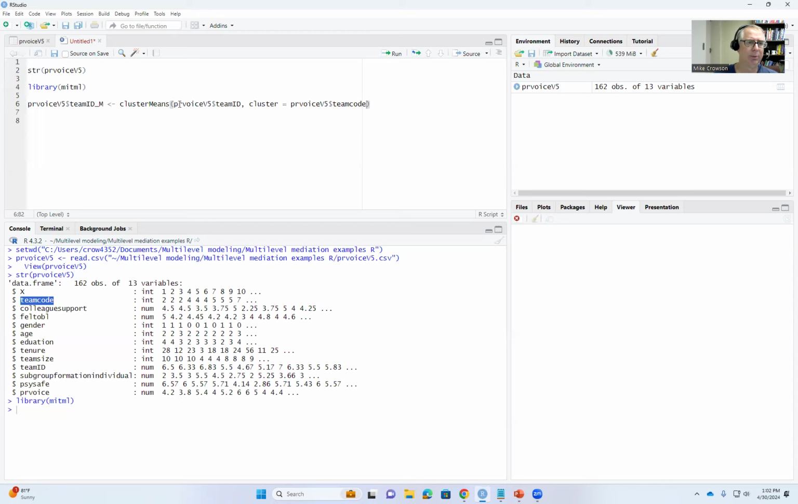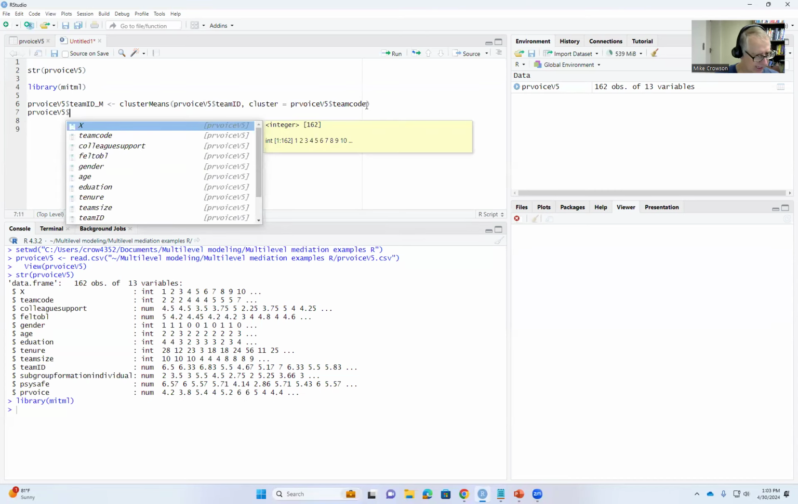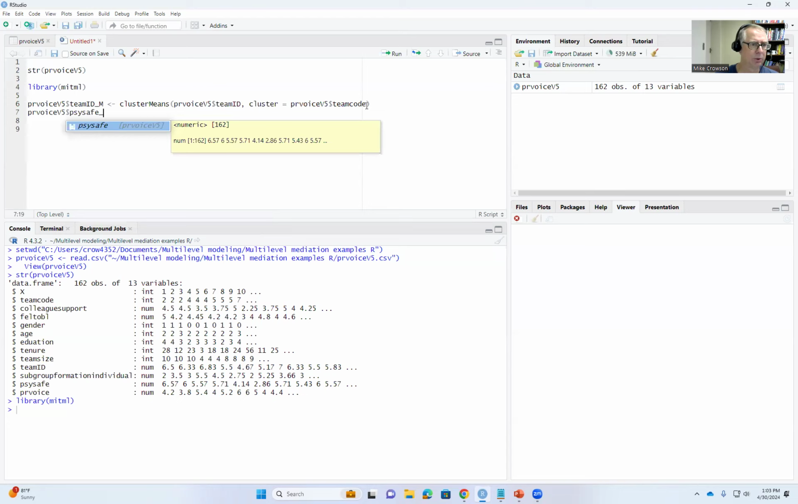So just keep in mind that we are referencing here the name of the data frame, and the variable within that data frame, team ID. The same goes right here, where we're referencing the data frame and the variable associated with the team level, basically the team level identifier variable. Next we'll go to the next line. We'll type in PR voice V5 $, and then SciSafe _M. There's nothing special about the naming of team ID _M and SciSafe _M. It's just the name that I'm giving these particular compositional variables.